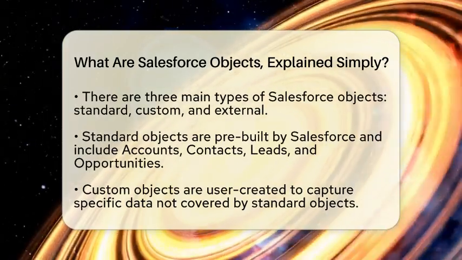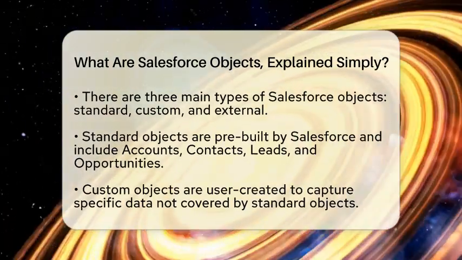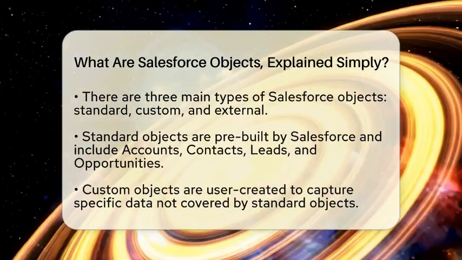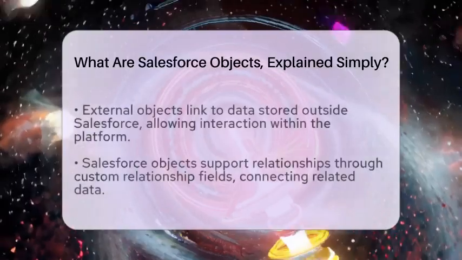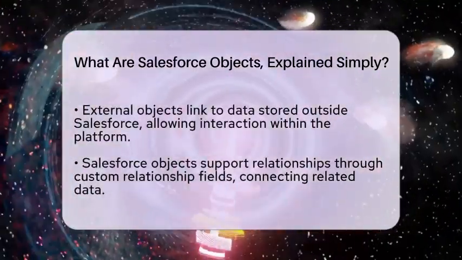The third type is external objects. These represent data that is stored outside of Salesforce but can be linked within the platform. This means you can view and interact with that external data as if it were part of Salesforce itself.